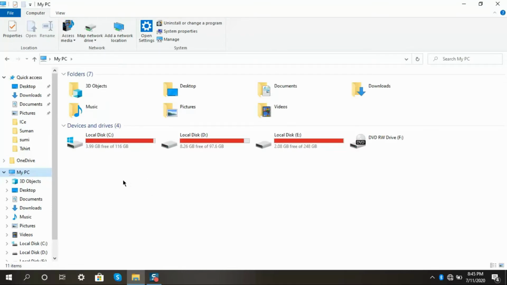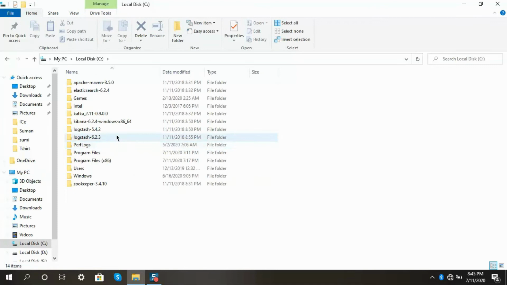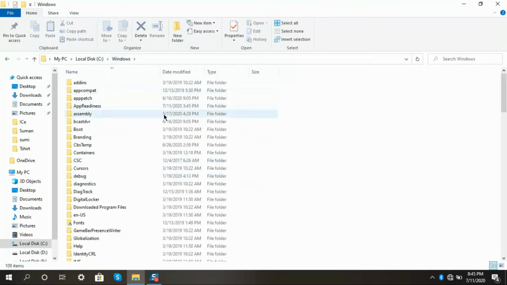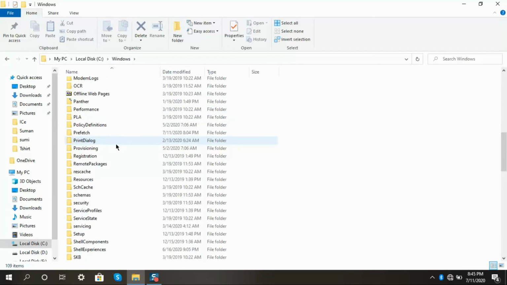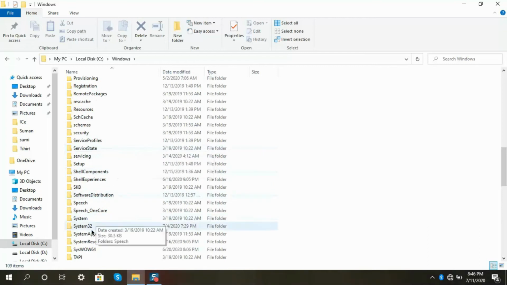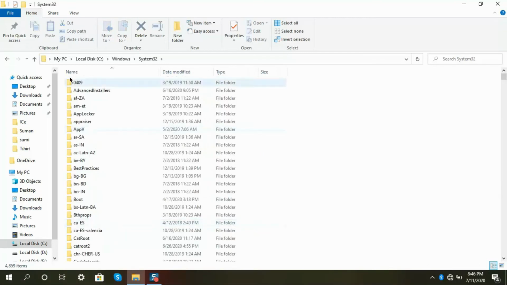Now you need to go to where your Windows is installed. My Windows is installed in my local C drive, so I'll go to C drive. Then you need to go to Windows. Once you go to Windows, you need to search for System32. As you can see here, it is System32. Now I'm inside System32.